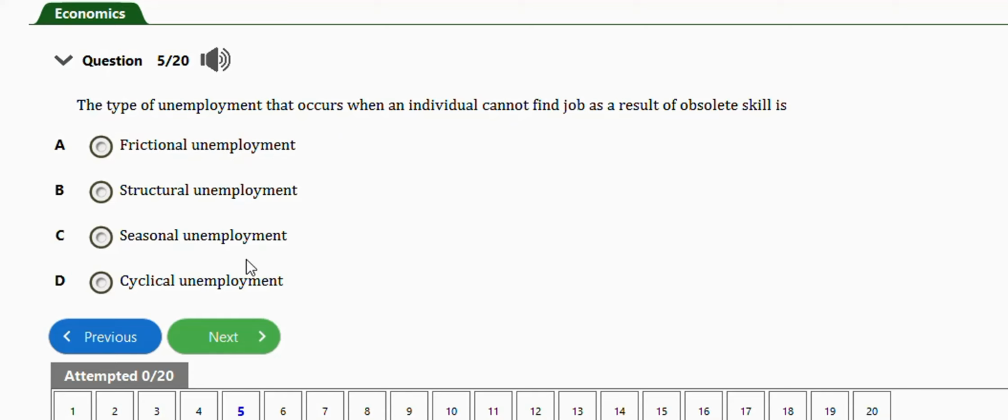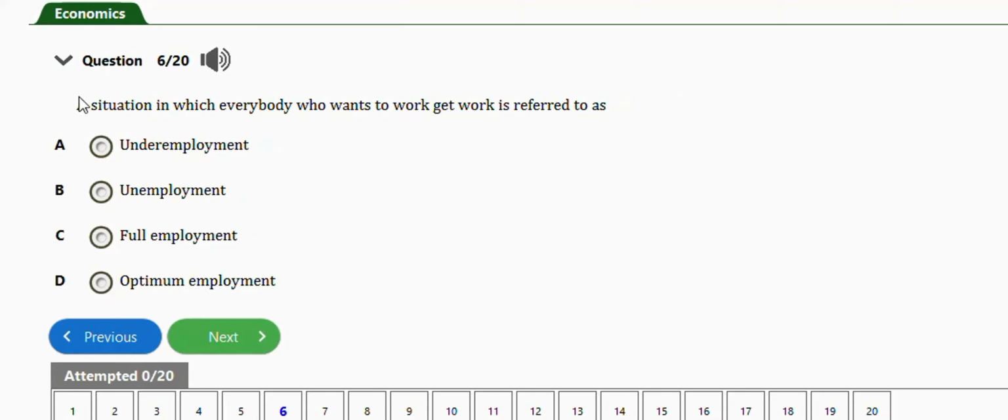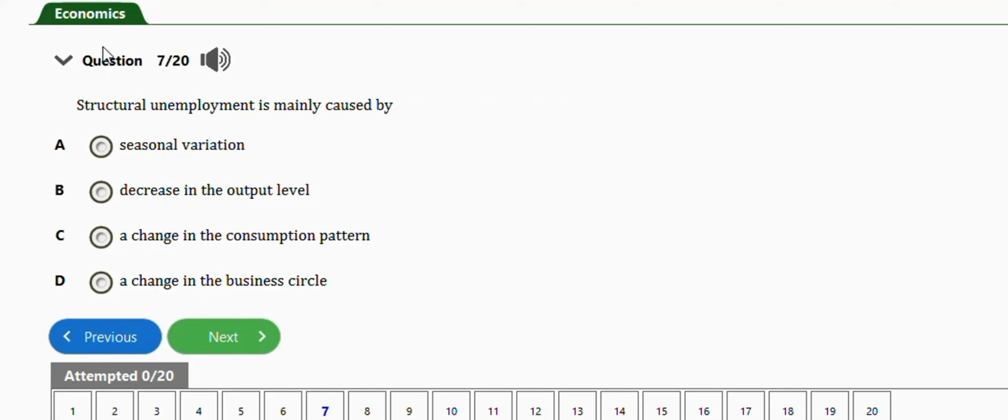Okay, very important. This question is this one. It says, a situation in which everybody who wants to work gets work is referred to as, so this is full employment, guys, option C. This question is this one. It says, structural unemployment is mainly caused by seasonal variation, decrease in the output level, a change in consumption pattern, a change in the business cycle. The right answer is option C, a change in the consumption pattern.